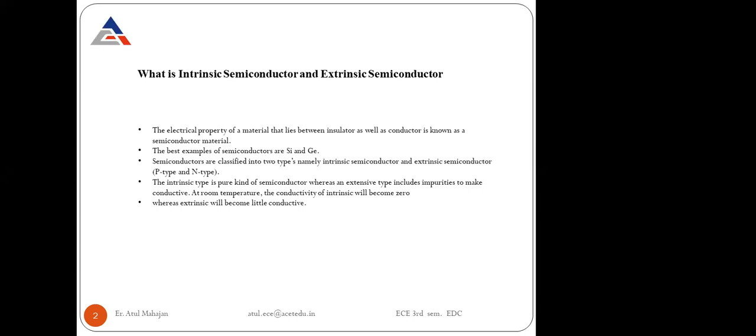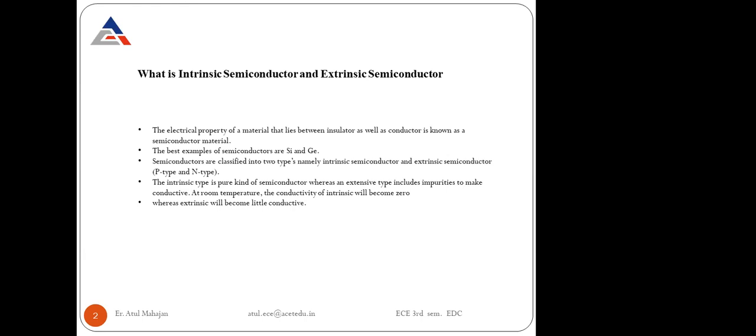We can dope the impurities as much as we can and enhance the conductivity. The intrinsic type is a pure kind of semiconductor, whereas the extrinsic type is an impure kind of semiconductor which has the maximum amount of conduction.